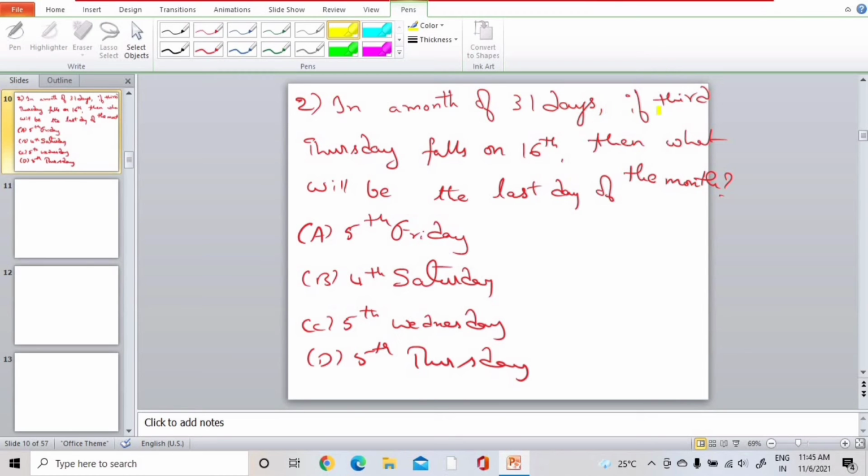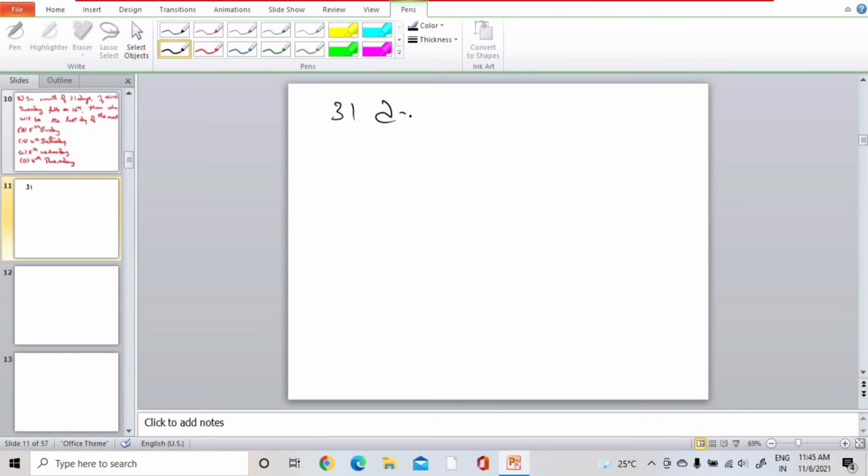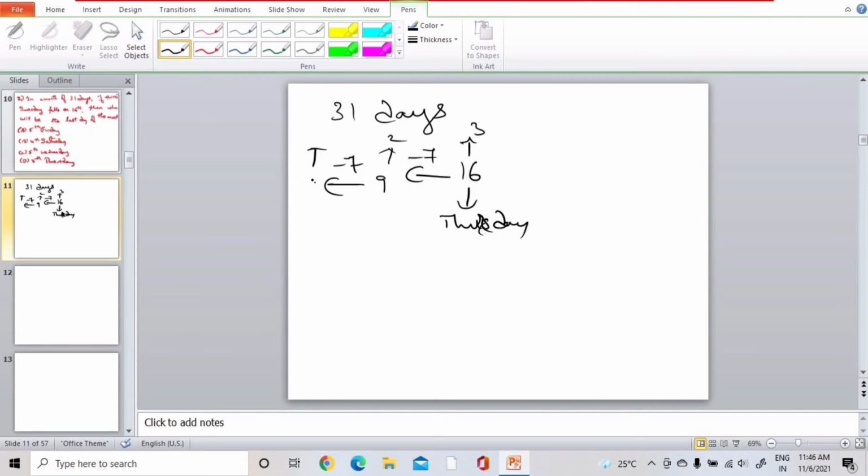In a month of 31 days, if third Thursday falls on 16th. 16th is Thursday and it is third Thursday. That means minus 7. Second Thursday is 9th and first Thursday will be 9 minus 7, that is 2. First Thursday is 2nd, second Thursday is 9th, third Thursday is 16th.